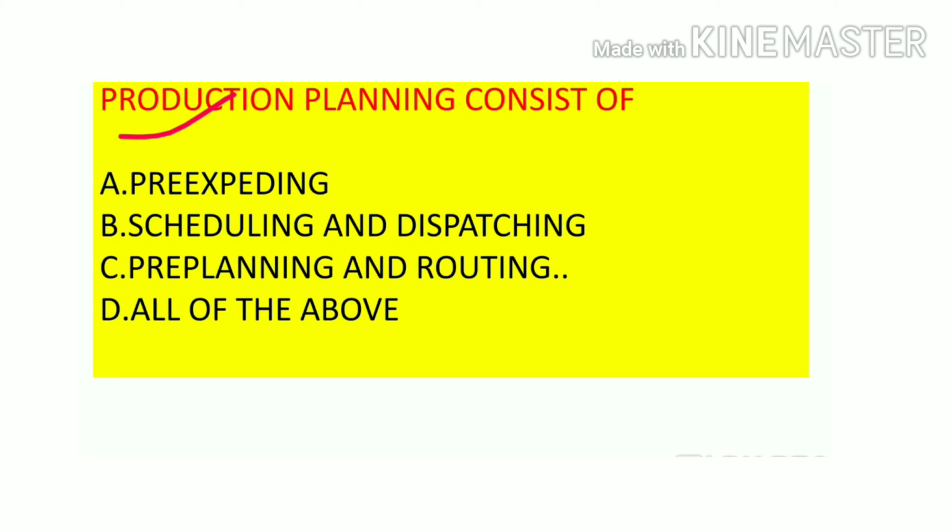Production planning consists of: option A, expediting; option B, scheduling and dispatching; option C, pre-planning and routing; and option D, all of the above. So the answer is pre-planning and routing.